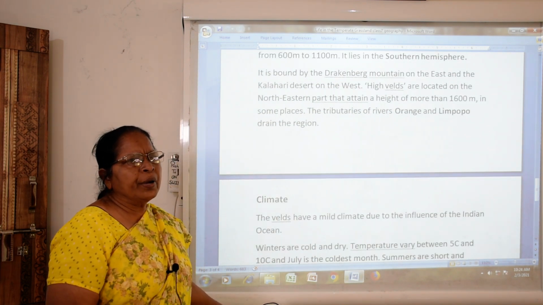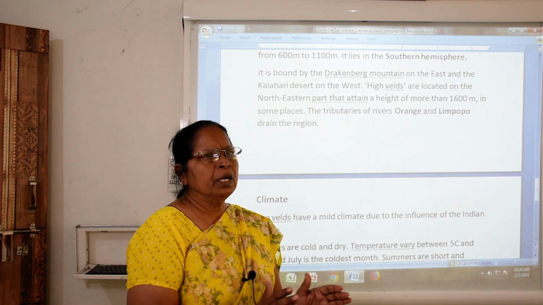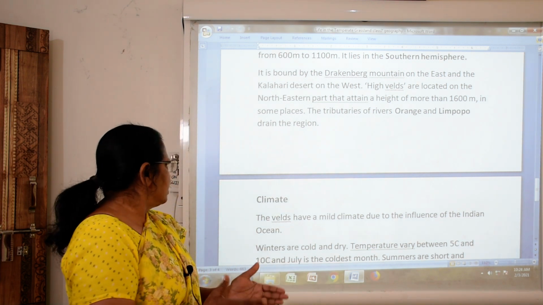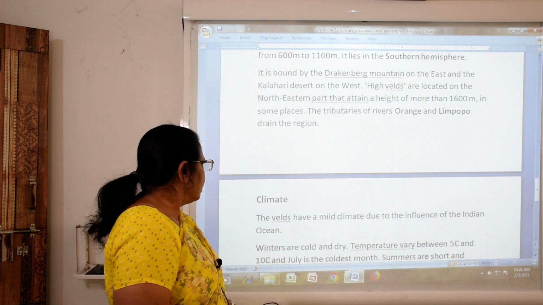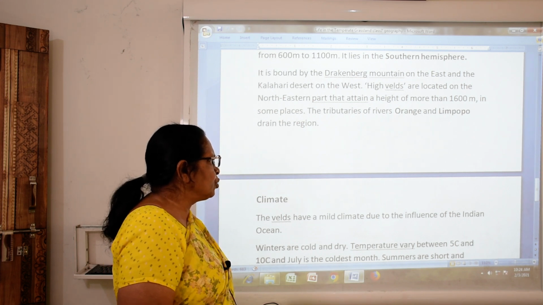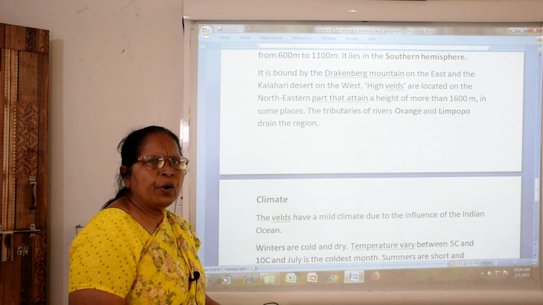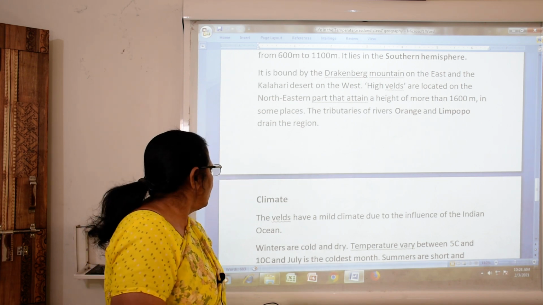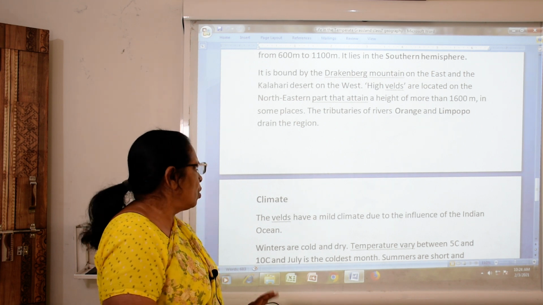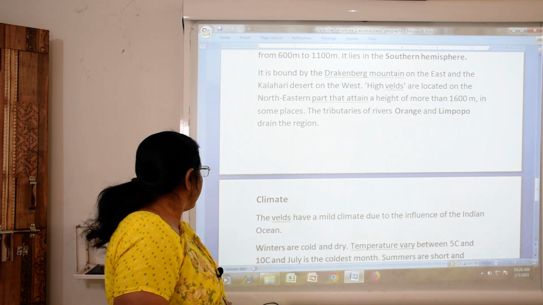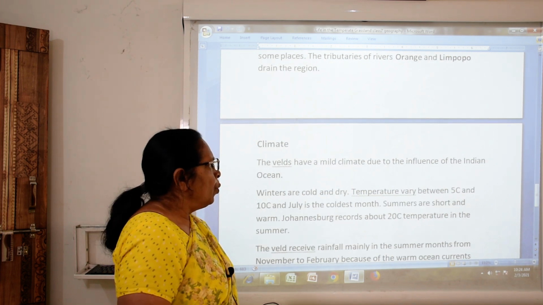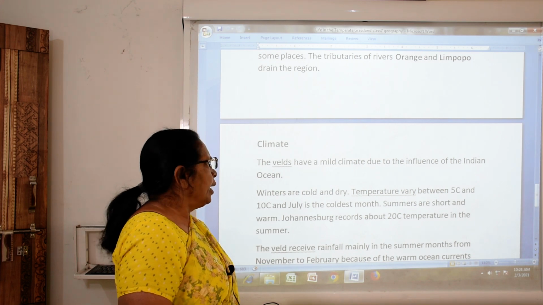Now about the climate. What is the climate of the region where the Veld is found? The Veld has a mild climate due to the influence of the Indian Ocean. Because of the Indian Ocean, the Veld has a mild climate, not so hot, not so cold. Winters are cold and dry.